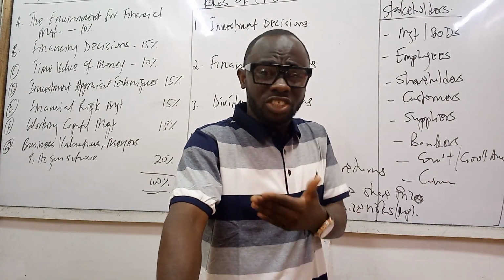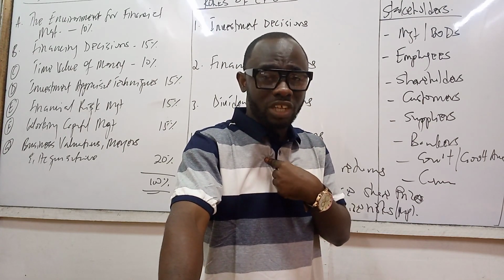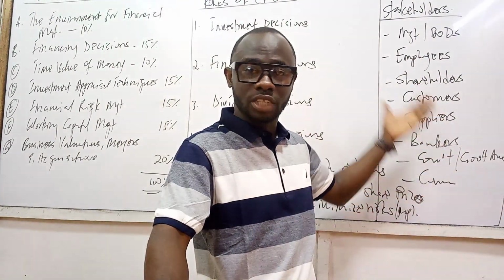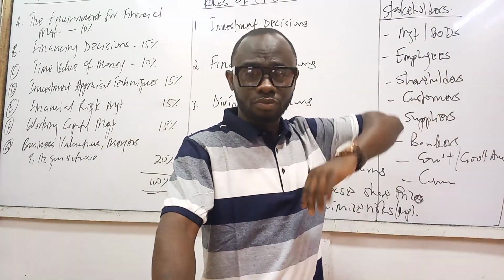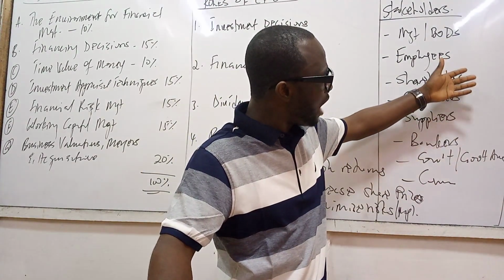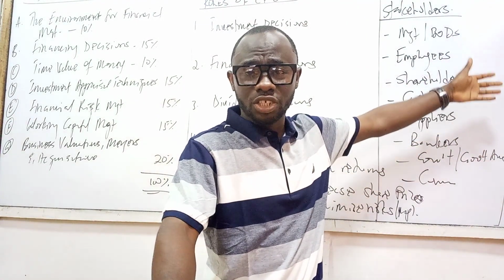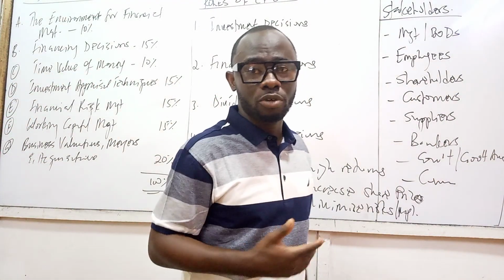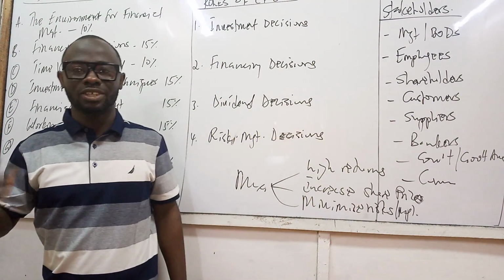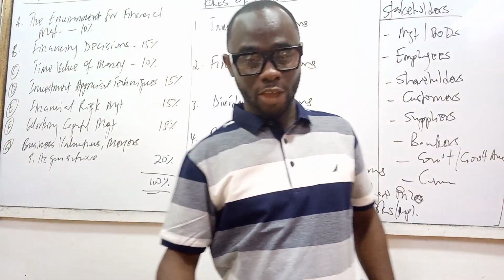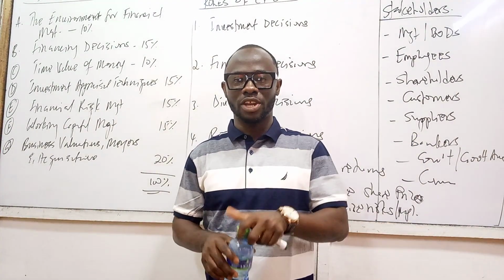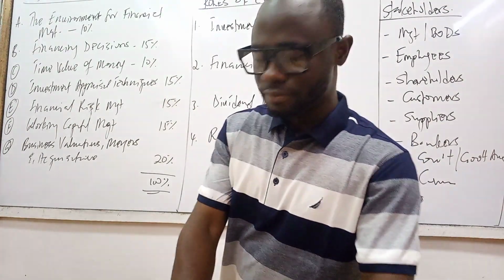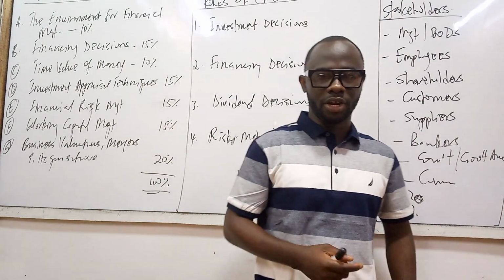But we said that the shareholders are not the only people we're going to be interested in as an organization. We also have to look at the other stakeholders of the organization, and each of them will have its own objective. We have to find out how we can bring all these together and, most importantly, be able to achieve our objective as an organization. You good about that? Let me know if you have any questions. Make sure you put it down, and then during our discussion sessions you can bring that up to me.